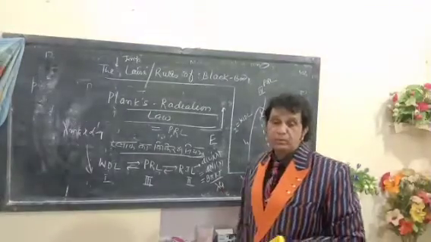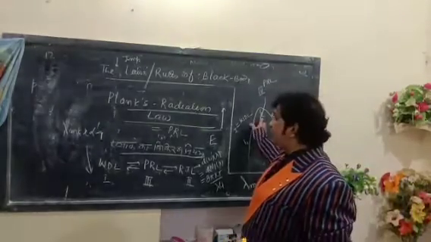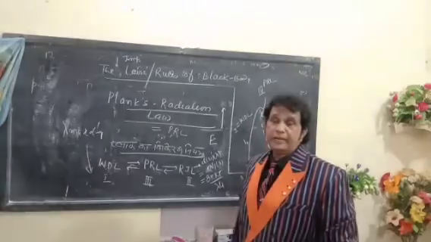Temperature and lambda are reciprocal here. So it is the intermediate form of Planck's radiation law. It can be derived here.